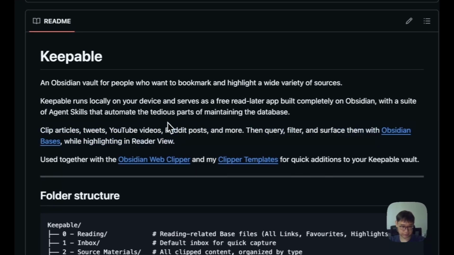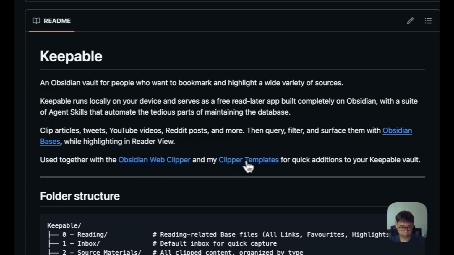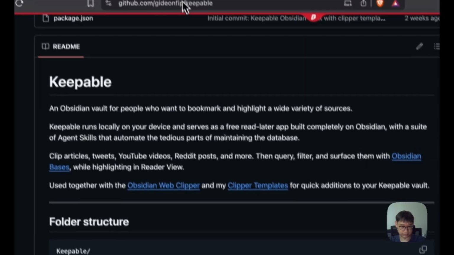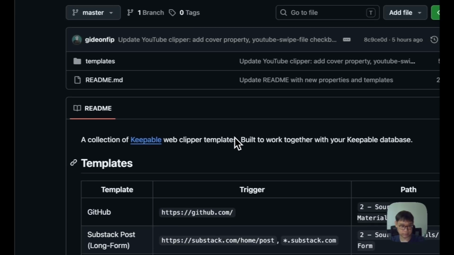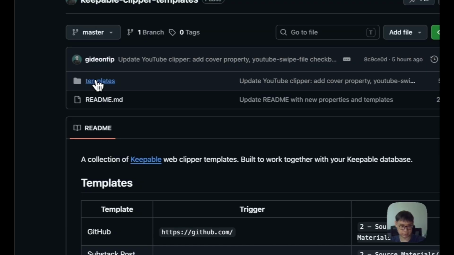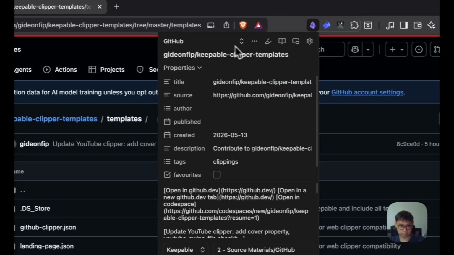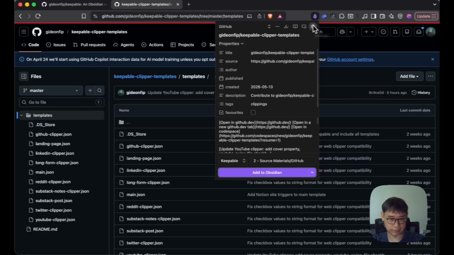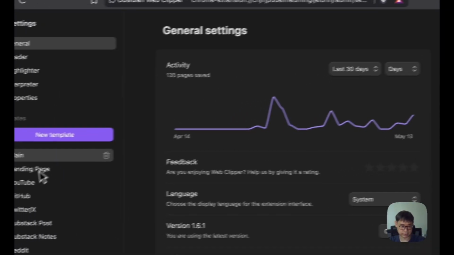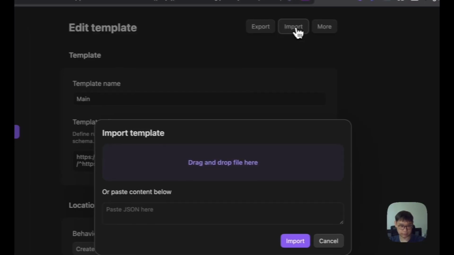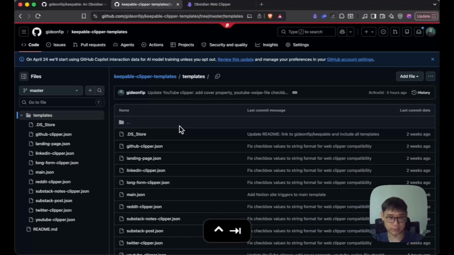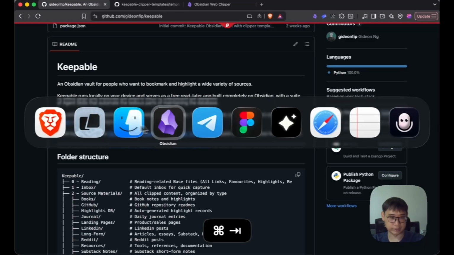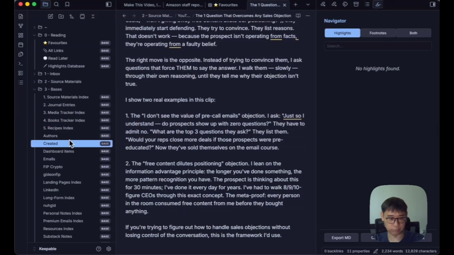Apart from just the library itself, you also need the web clipper templates. So this will be found here. And basically all of them here are the JSON files that you can download inside these templates. And when you're inside of the web clipper extension that you have to download as well, you click the settings and then you can click on any of them, click on import, and then just drag all of these templates. You can just download it and then use it inside so that it fits accordingly to the actual vault that I have inside here. And it just makes it much easier for you.